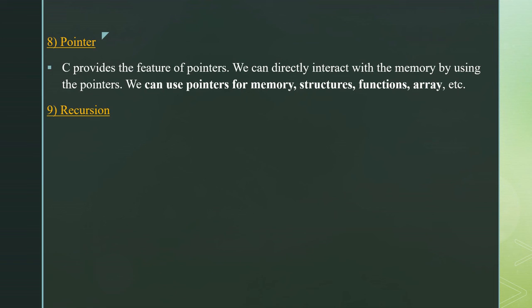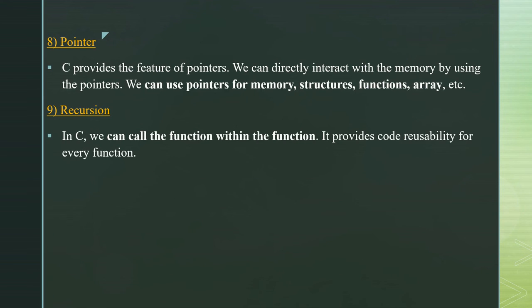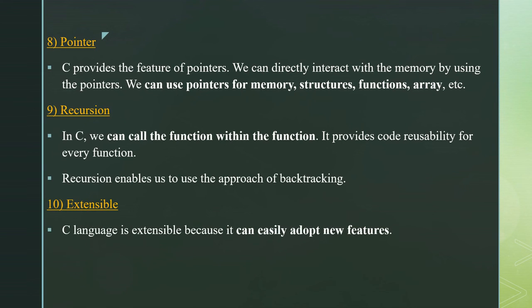Recursion. What is recursion in C? In C, we can call a function within the function itself. It provides code reusability for every function. Recursion enables us to use the approach of backtracking also. Extensible. C language is extensible because it can easily adopt new features.